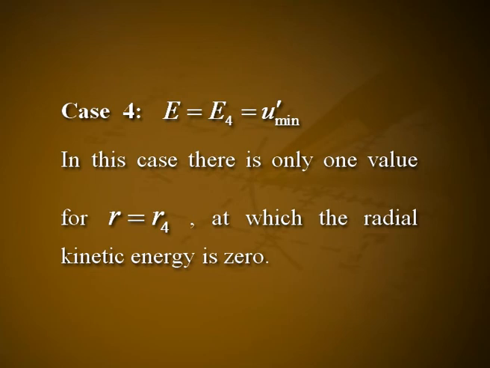Case 4: E is equal to E4 equal to U dash minimum. In this case, there is only one value for r, r equal to r4, at which the radial kinetic energy is 0. In this case, the body moves in a circular path because U dash is minimum.